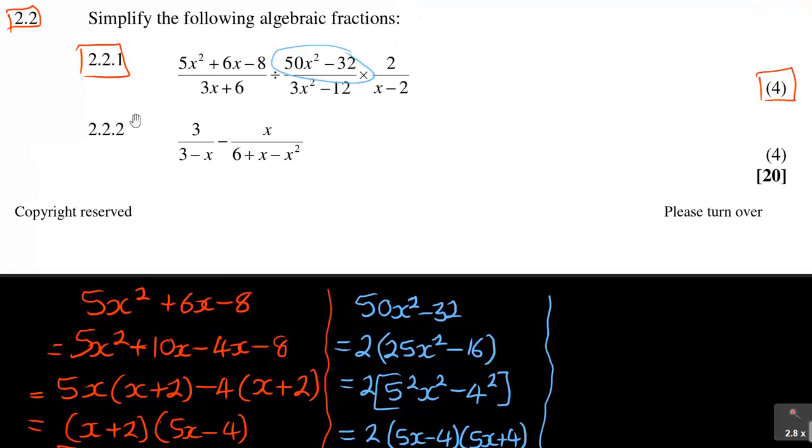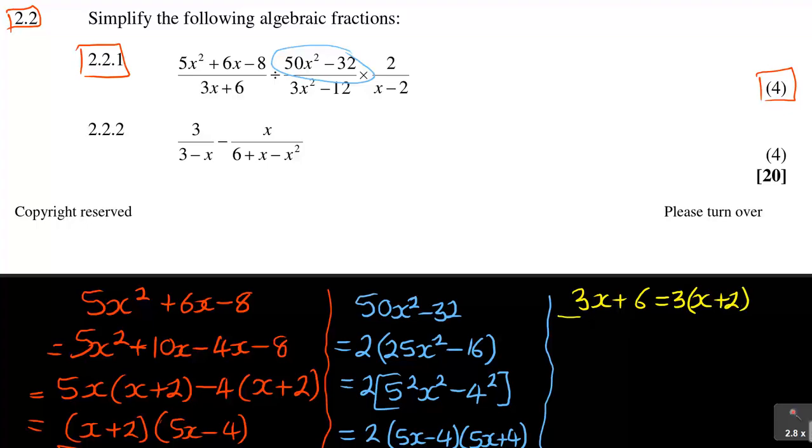Having done that, another one that needs simplifying, you can see, is 3x plus 6. So if I do that one, I've got 3x plus 6. Now it's not difficult, this one. 3 is common there. 3 into x is x, 3 into 6 is 2. See that one?